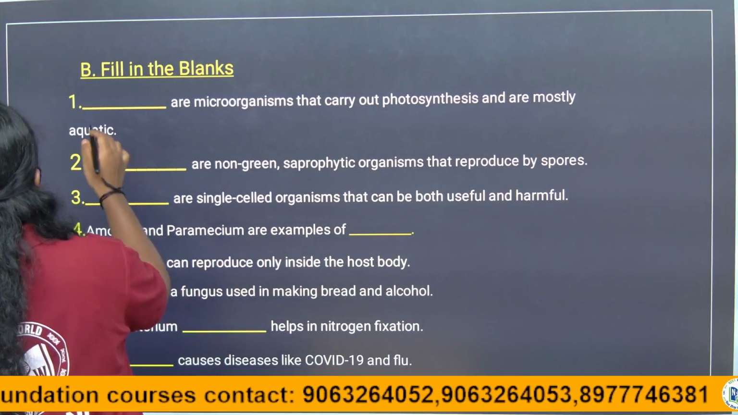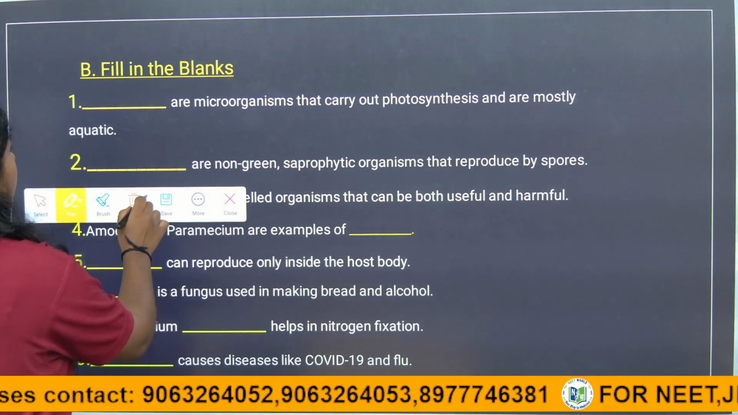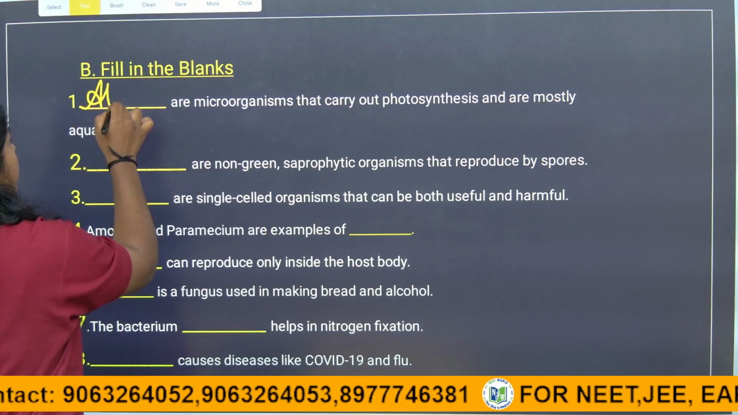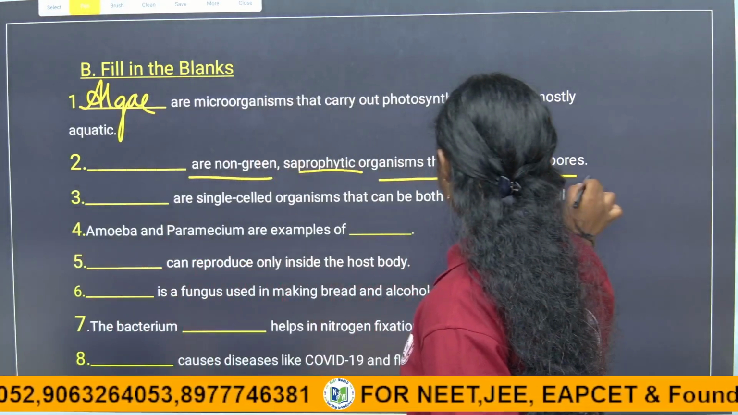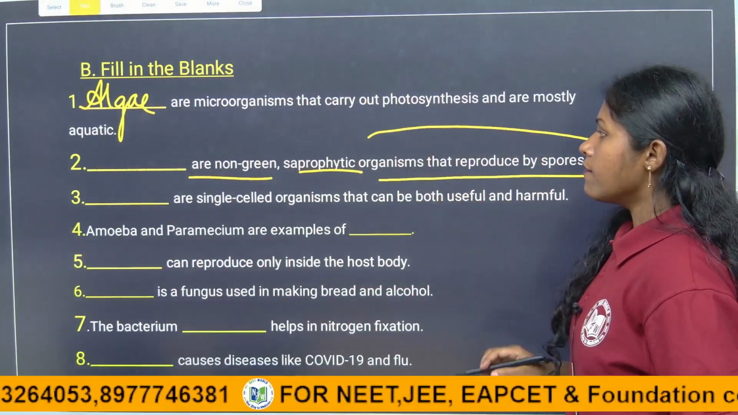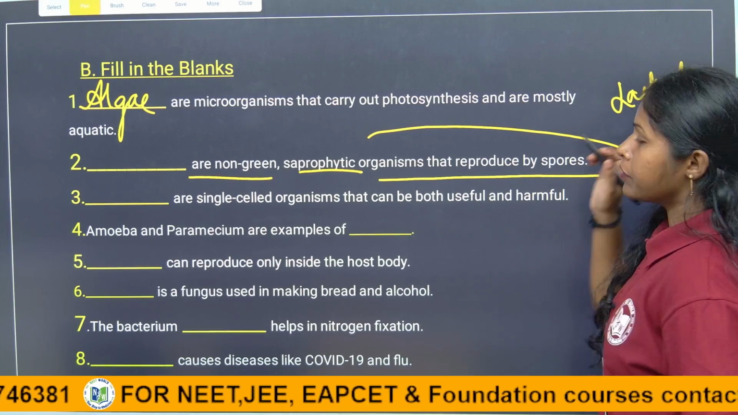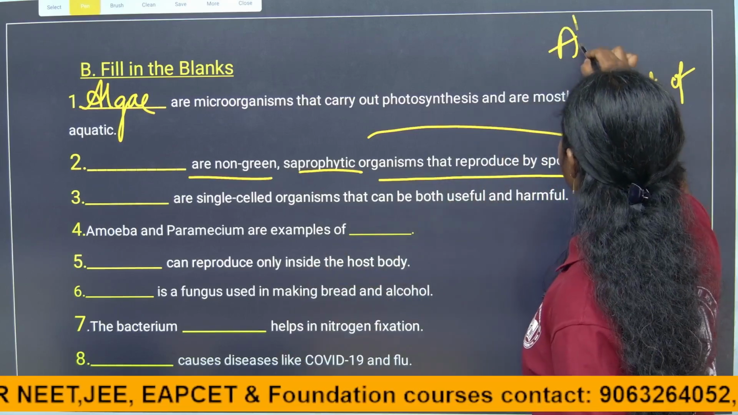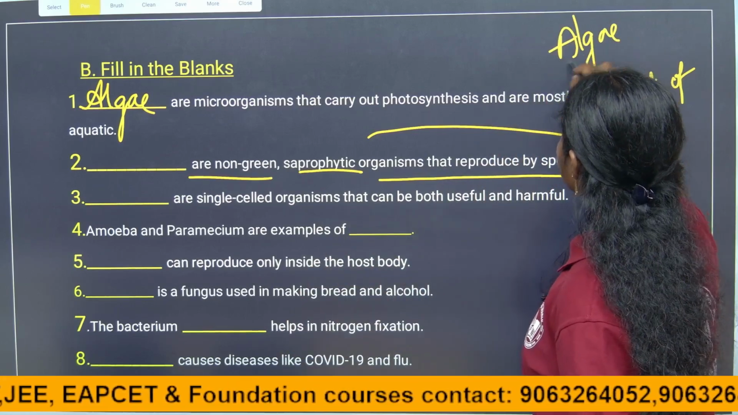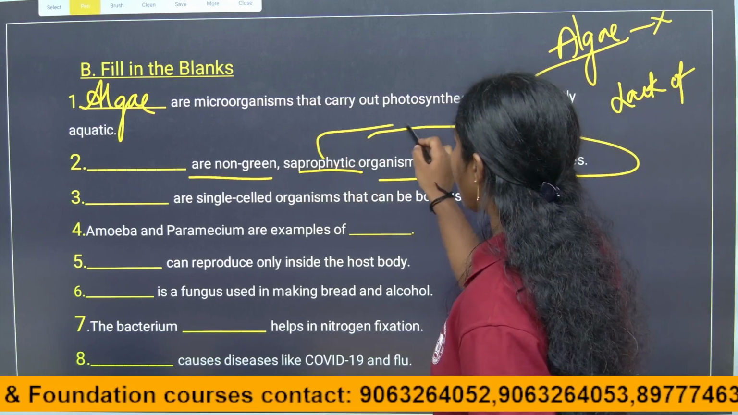Coming to the next question, children, they are asking about non-green saprophytic organisms that reproduce by spores, which means they lack chlorophyll. They do not have chlorophyll. It is absolutely not algae, because algae have chlorophyll. So we can directly eliminate this option. So they are saprophytic. They also act as decomposers.